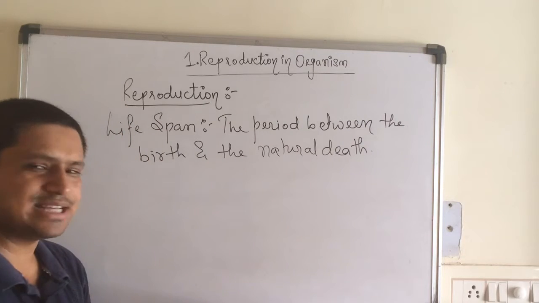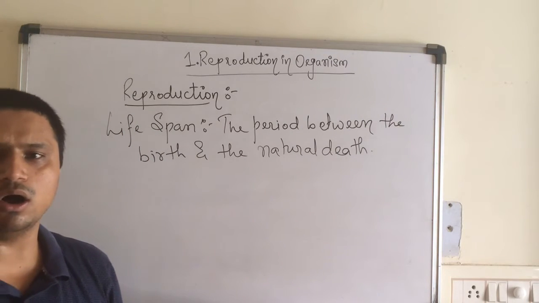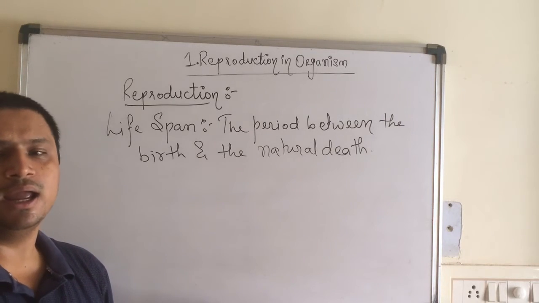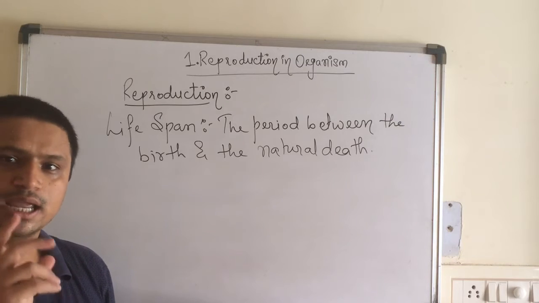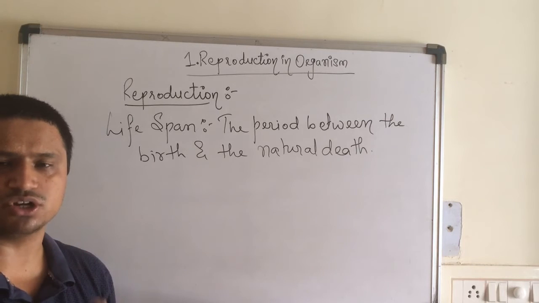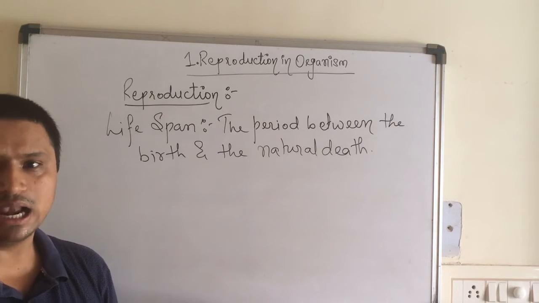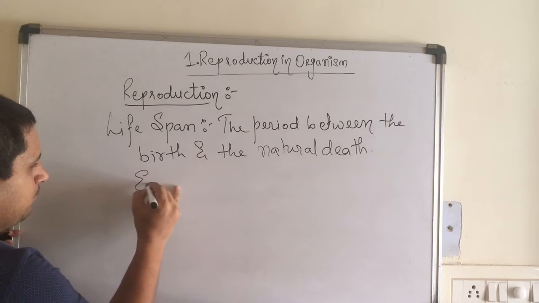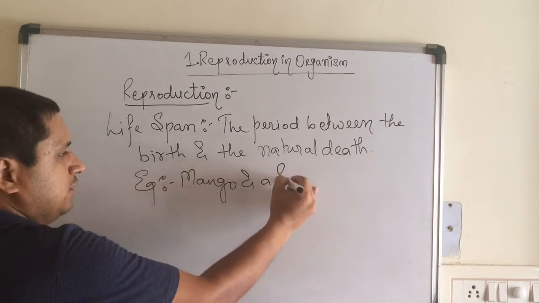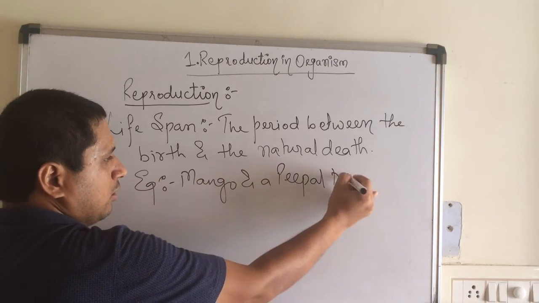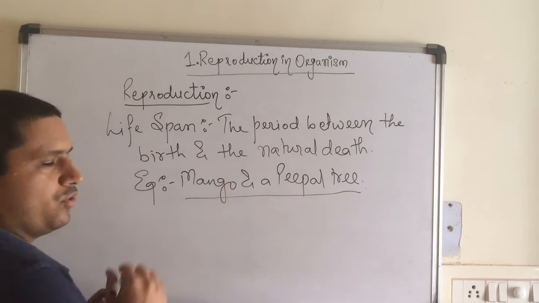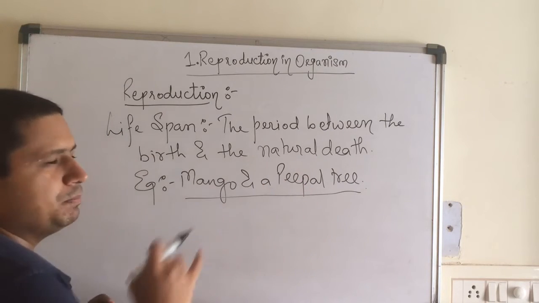Lifespan. Now, each and every organism in this universe has a particular lifespan. But it should not be understood that two different organisms having the same mass or same structure will have the same lifespan. For example, a mango and a peepal tree have different lifespans. The mango tree has a shorter lifespan compared to the peepal tree, children.